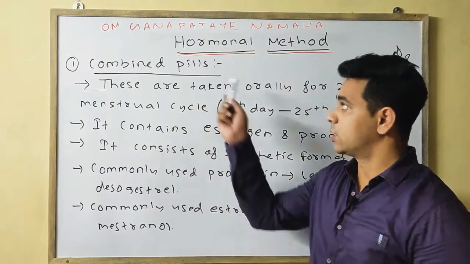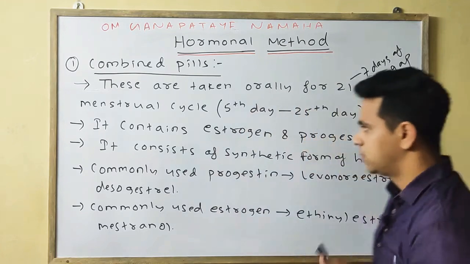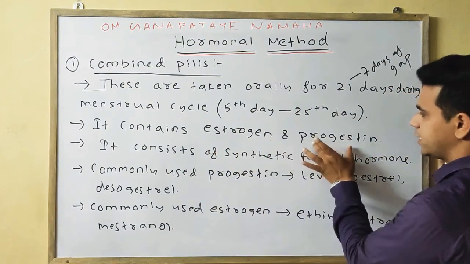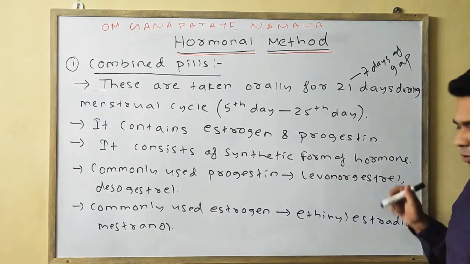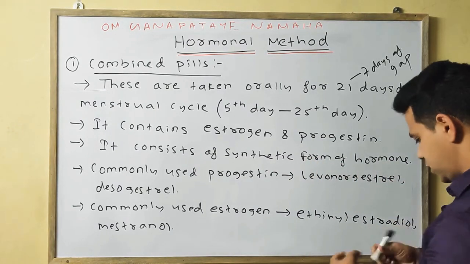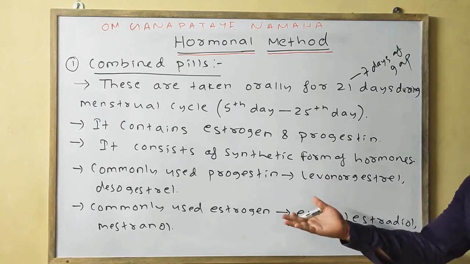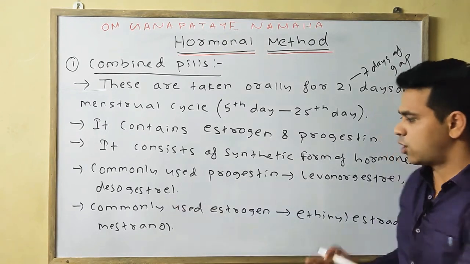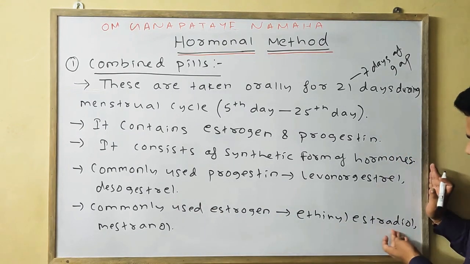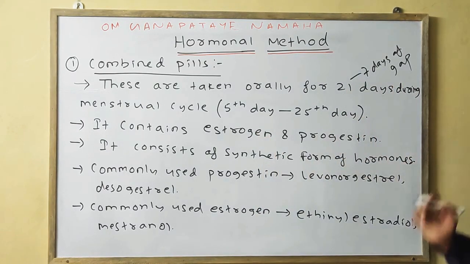Obviously, combined means it consists of both the progestin and the estrogen, the synthetic form of the hormones. Next, the commonly used progestin are levonorgestrel and desogestrel, whereas the commonly used estrogen are ethinyl estradiol and mestranol. Okay, please note down.